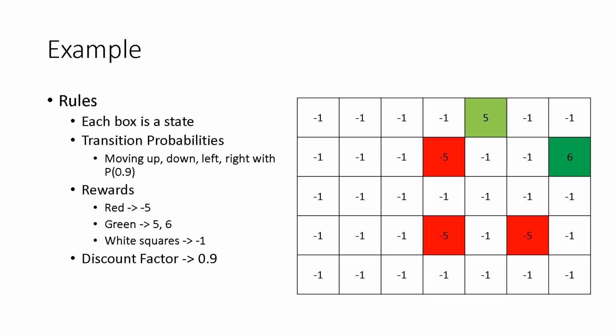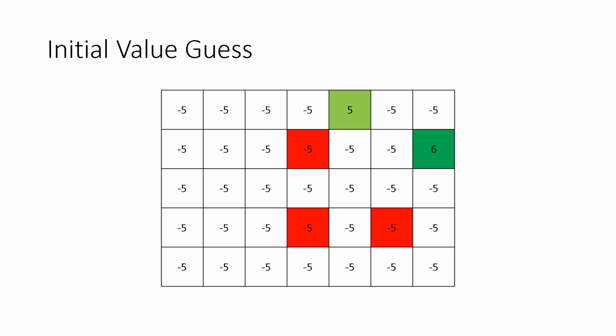Now let's take a look at an example. In this grid world scenario, each box is a state. We have 4 transition probabilities, moving up, down, left, and right with a probability of 0.9. We also have rewards for certain states. The red states have a reward of -5, the green states have a reward of 5 and 6, and the white squares have a reward of -1. We also use a discount factor of 0.9. We want to first initialize our value function.